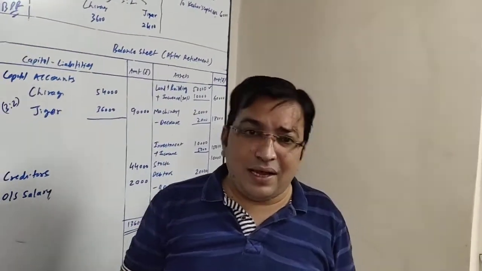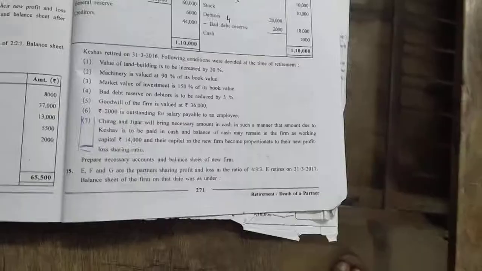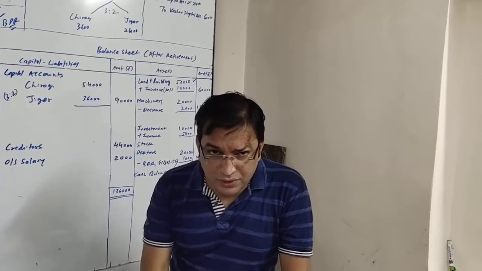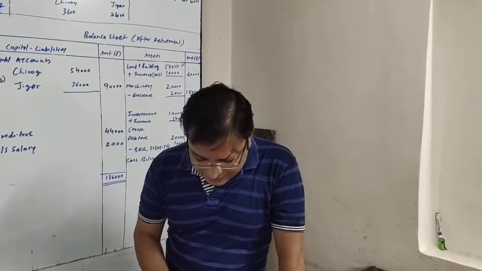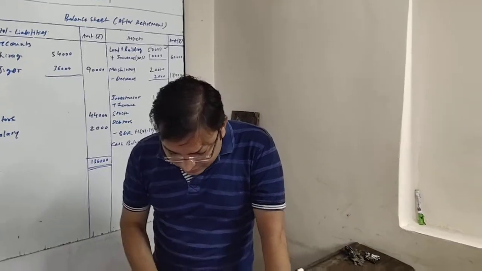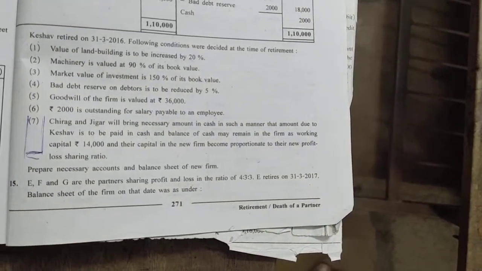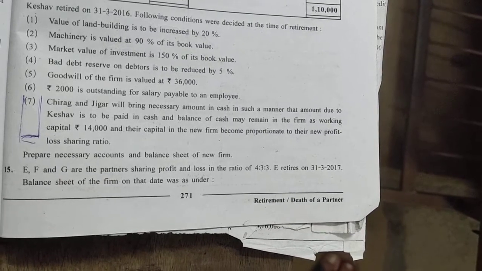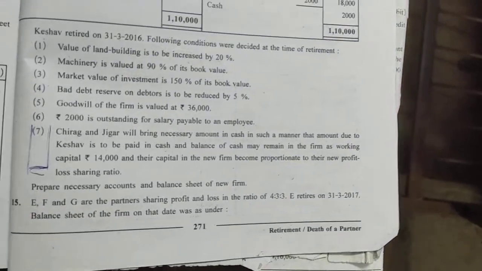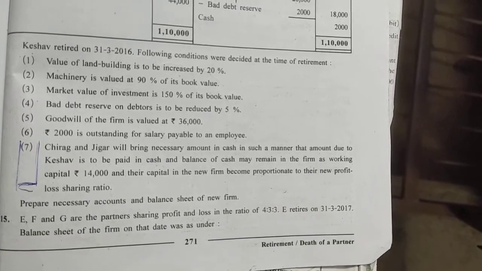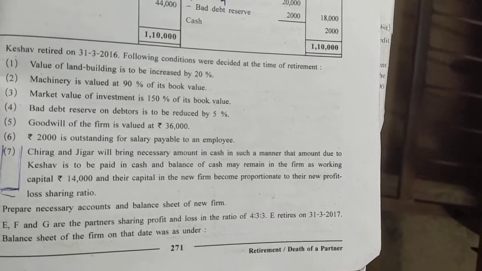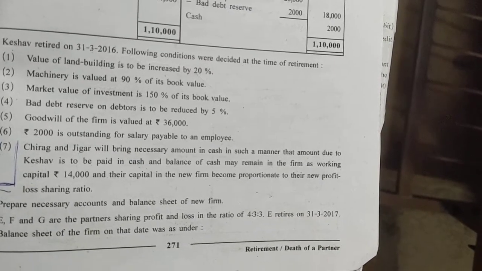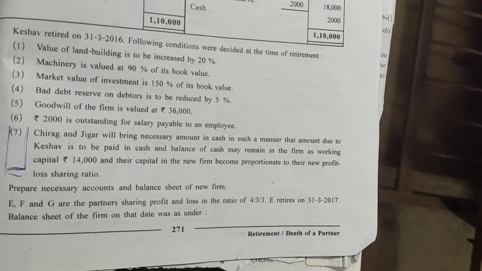Now we will see the last adjustment. Do this adjustment carefully; try to understand it carefully. This is the new one. Chirag and Jigar will bring the necessary amount in cash in such a manner that the amount due to Keshav is paid in cash, and the balance of cash may remain as working capital of rupees 14,000, and their capitals in the new form become proportionate to their new profit and loss sharing ratio.